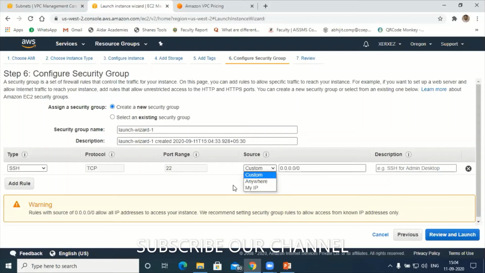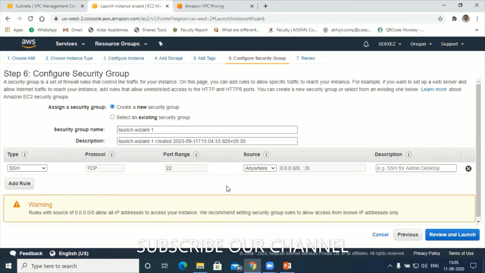So the moment when you add custom or anywhere, that means anywhere within this VPC only you can access. Hope you are understanding. Yes, sir. Anywhere within this VPC only you can access that data or that system. Outside of the world or outside of the VPC is not possible. I'll come to this one. Let's try to change the security group after launching this VPC, and we'll try to have some hands-on experiment also.